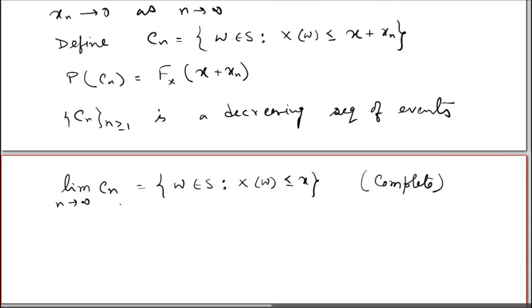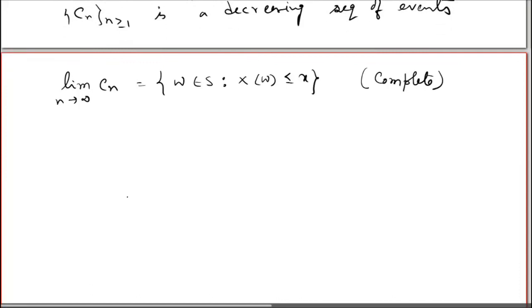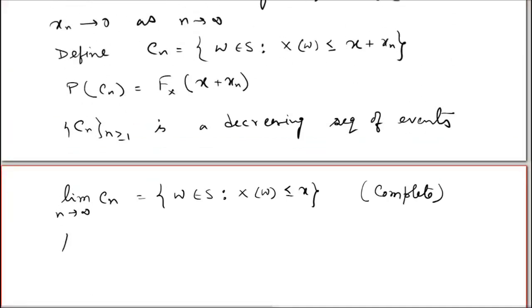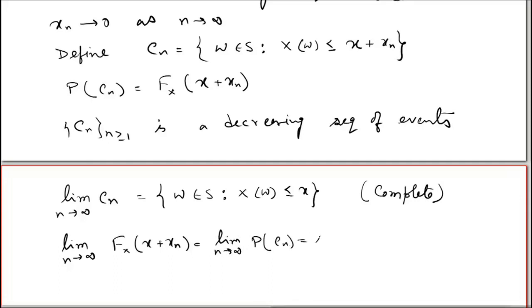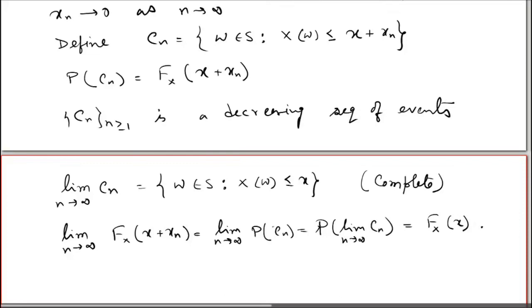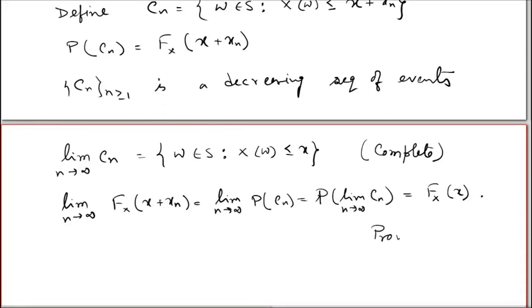So now we have that the limit as n tends to infinity of F(x+x_n) is equal to the limit of the probability of C_n, which is the same as the probability of the limit of C_n, which is the same as the distribution function at the point x. So that completes the proof that the distribution function is a right continuous function.